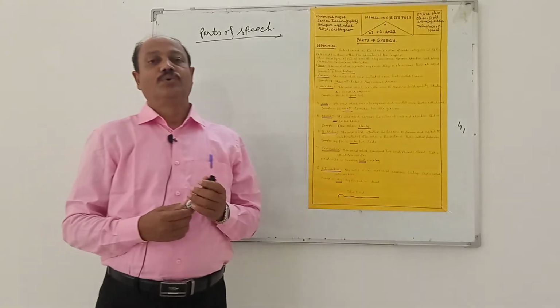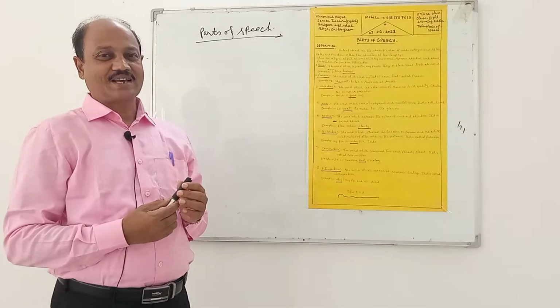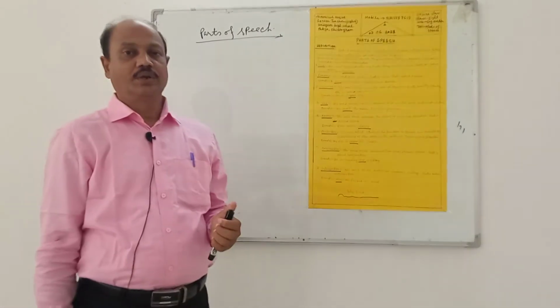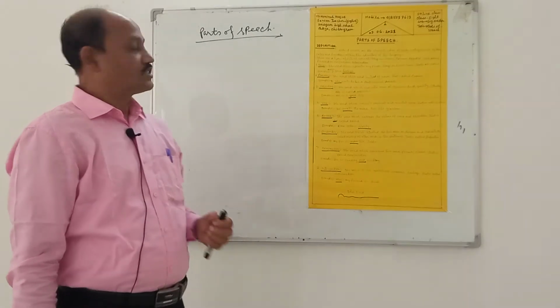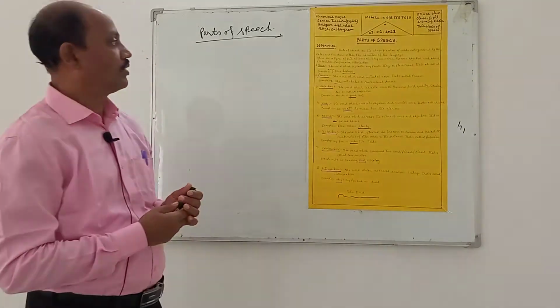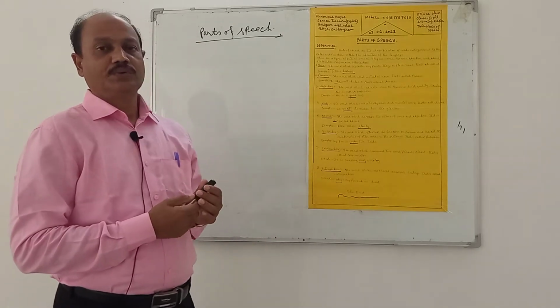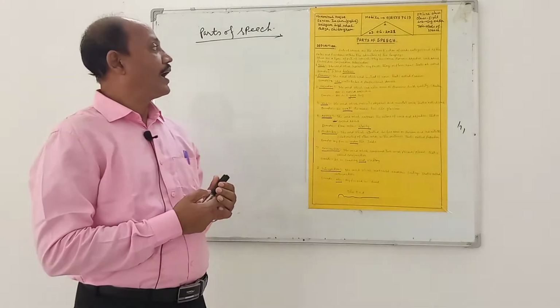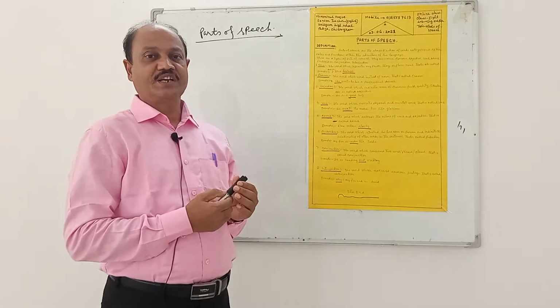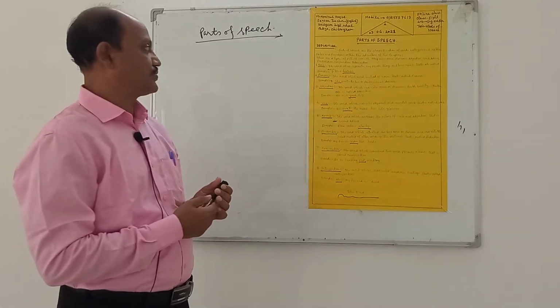Now, we are going to discuss parts of speech today. At first, we are going to discuss the definition of parts of speech.